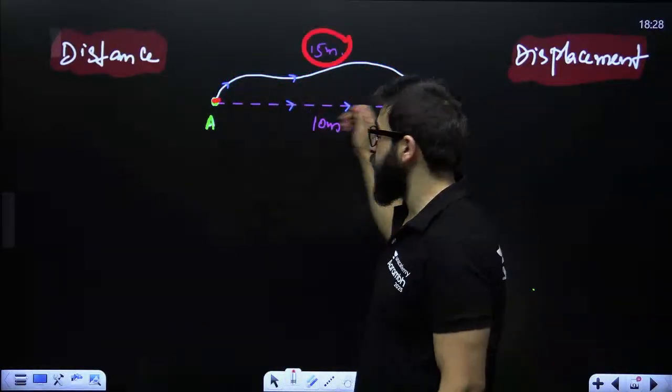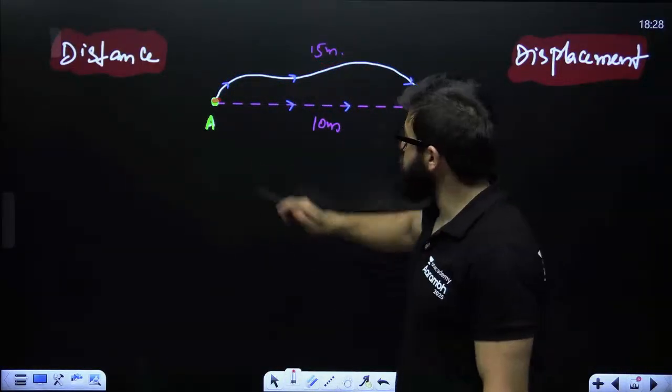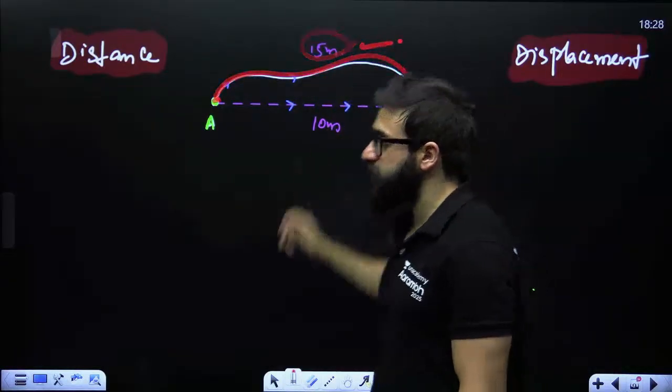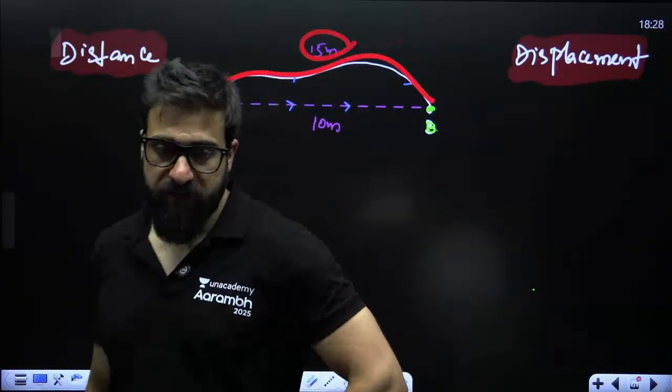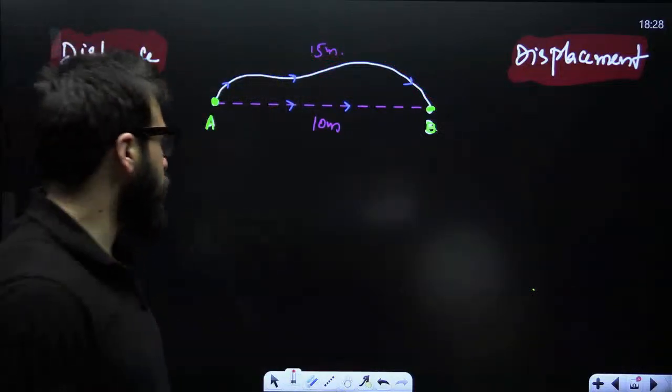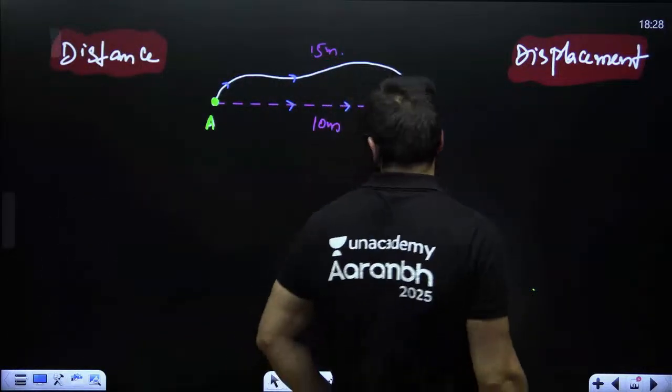If you are moving from A to B, could you please tell me how much distance you are covering? 15 meters.